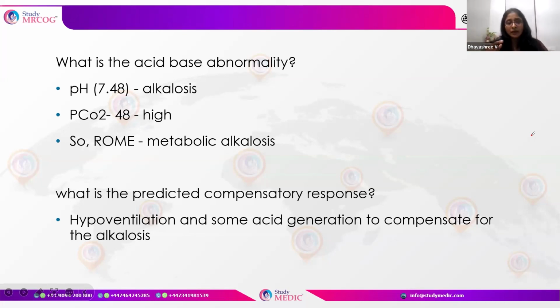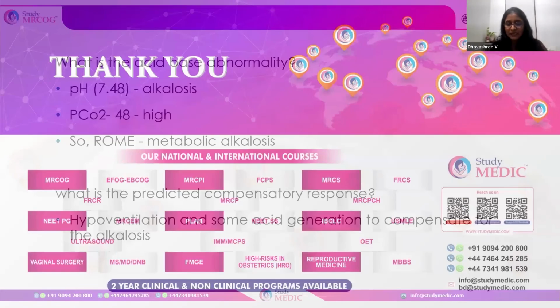So when there is an alkalosis, hypoventilation occurs, thereby carbon dioxide is retained and H+ ions increase. So this is exactly what happens as a compensatory mechanism for this metabolic alkalosis. Okay, hope it is clear so far.